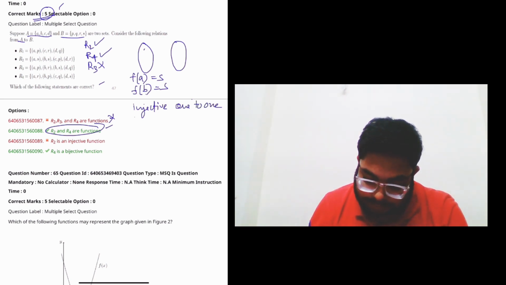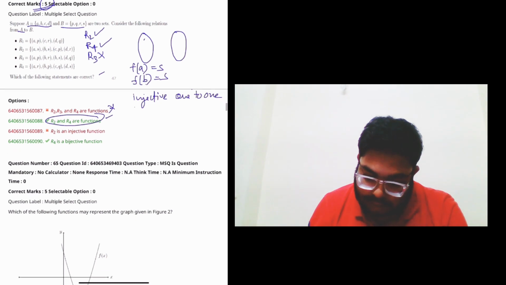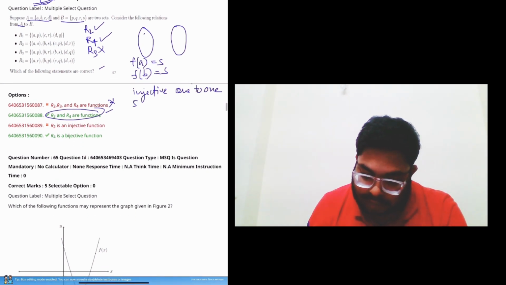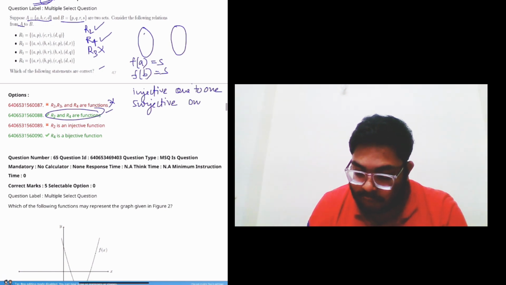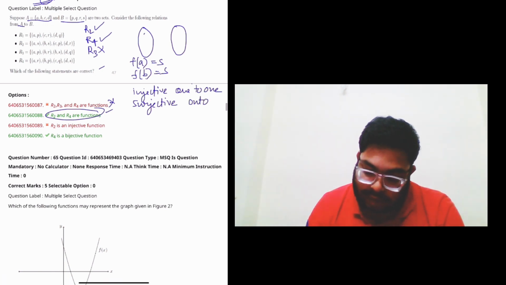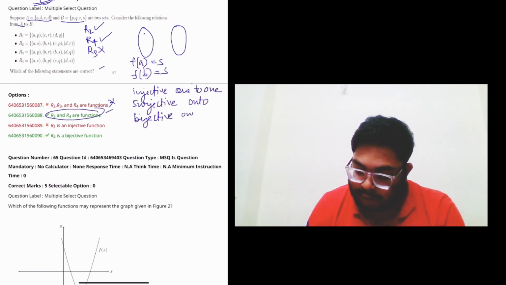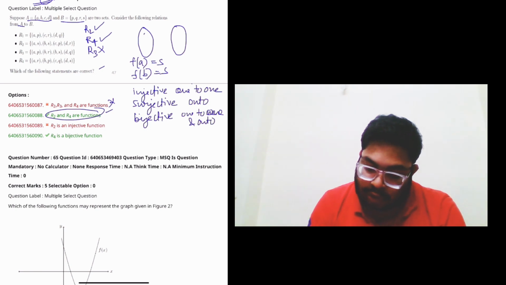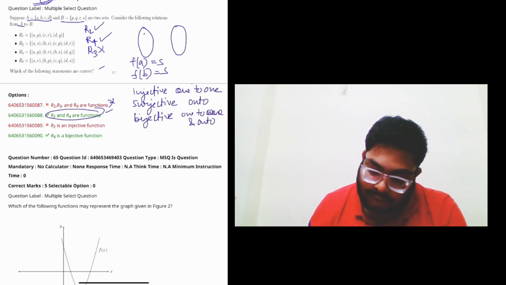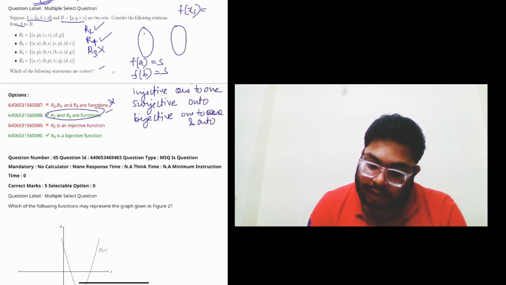And if you see the surjective, to see the surjective, so it is onto. I will come onto this, and if both are true, this is bijective, one-to-one and onto. So we generally check for one-to-one from this condition: f of x1 is not equal to f of x2 means x1 is not equal to x2.